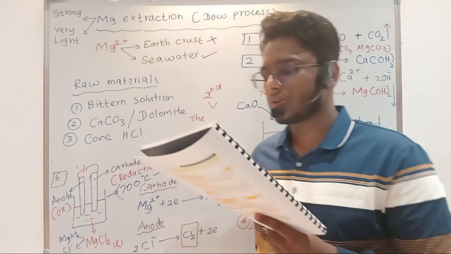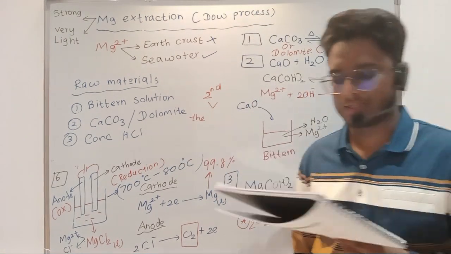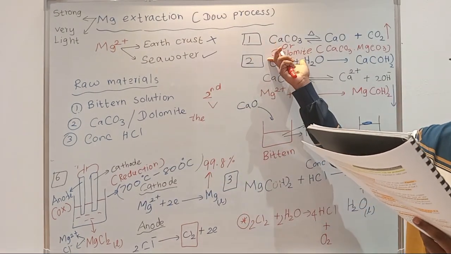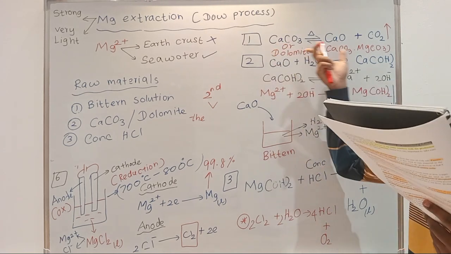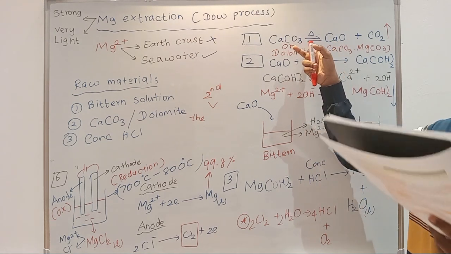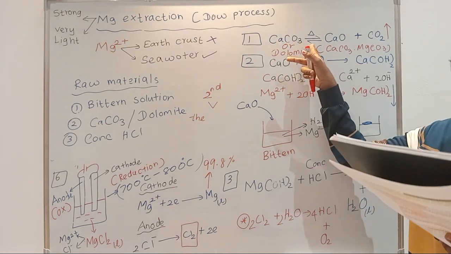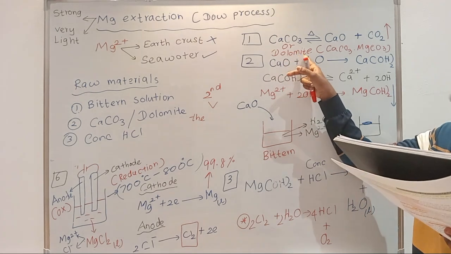And then we go to the main steps of this process, which can be briefly presented as follows. Step 1. The main aim of this step is the production of calcium oxide, which is obtained by the thermal decomposition of limestone. Dolomite also can be used for this process. You can use dolomite also.